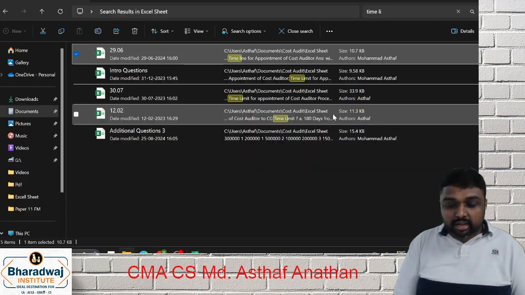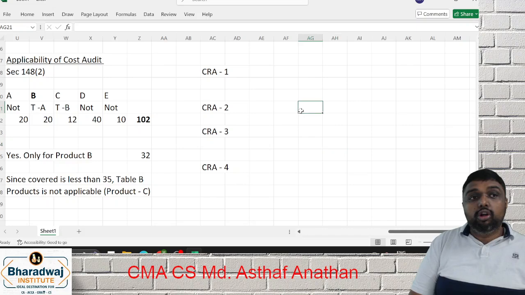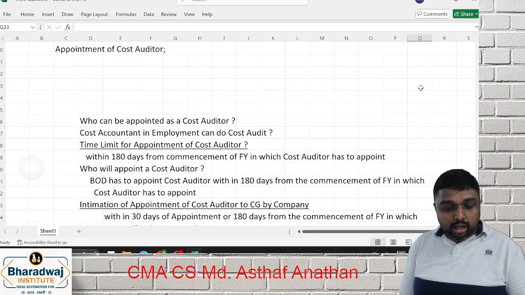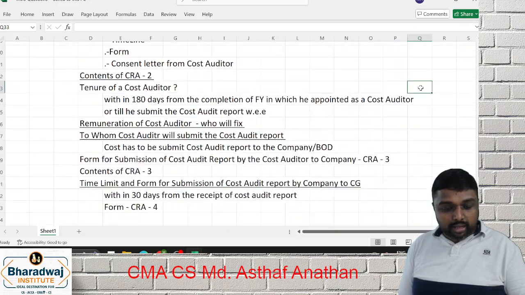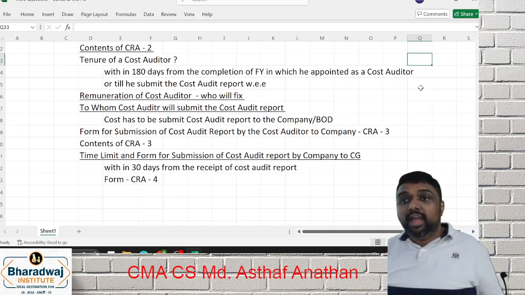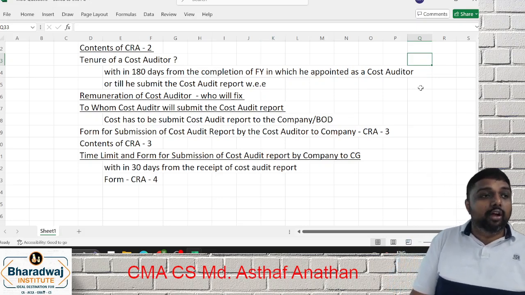Can a cost auditor be removed by the company? Yes, a cost auditor can be removed by the company. There is nothing wrong in that. The company can remove the cost auditor also. That is, the company has to give an opportunity of being heard.